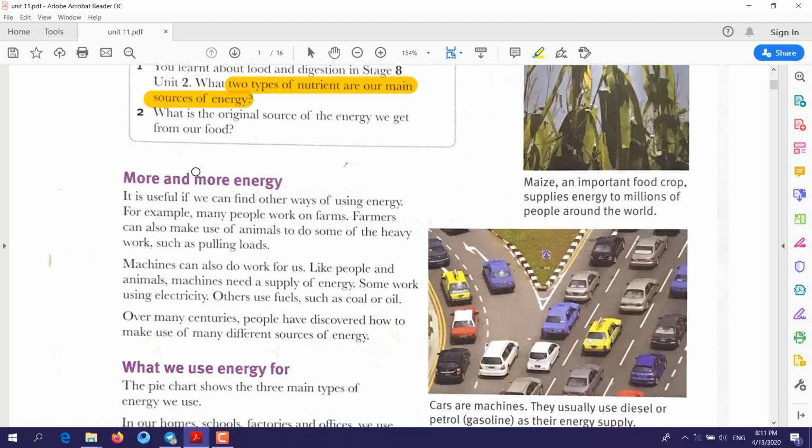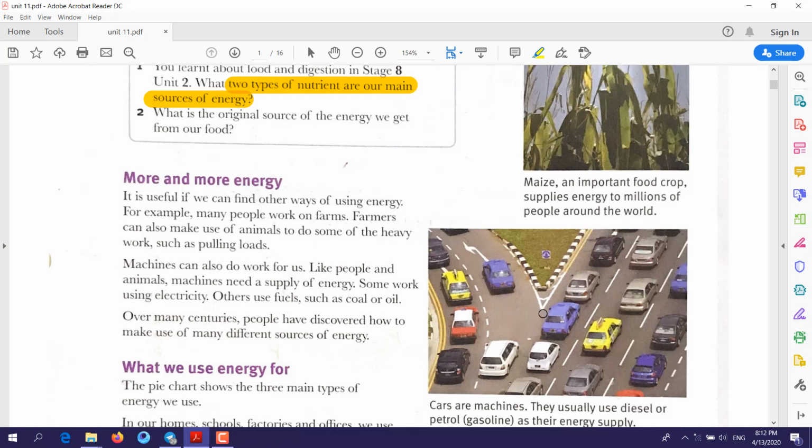Then, more and more energy. What do you mean by more and more energy? It means, for example, let's take an example of our community. As our community or our population increases and becomes bigger, that means we will need or will use more energy. This is what you mean by more and more energy.